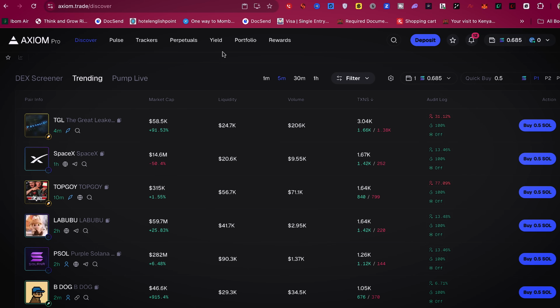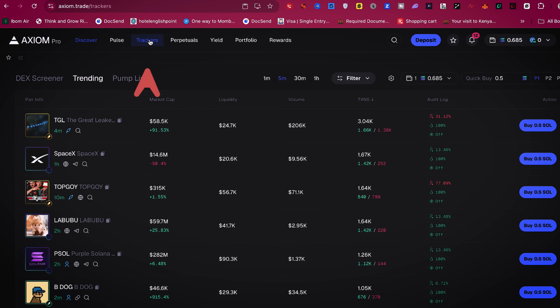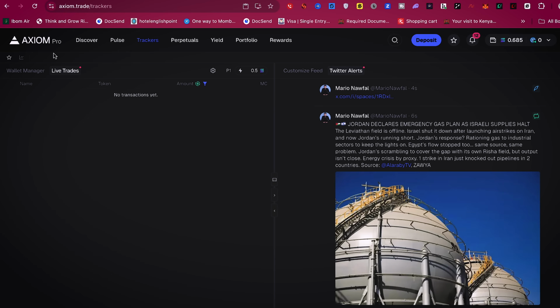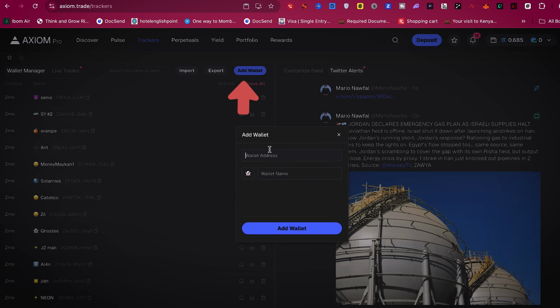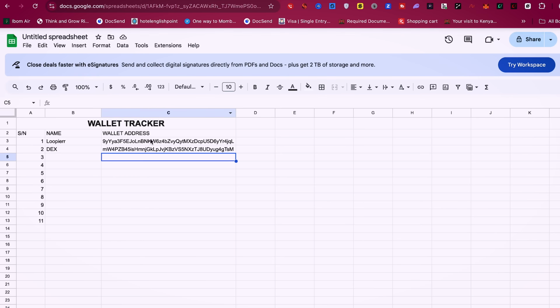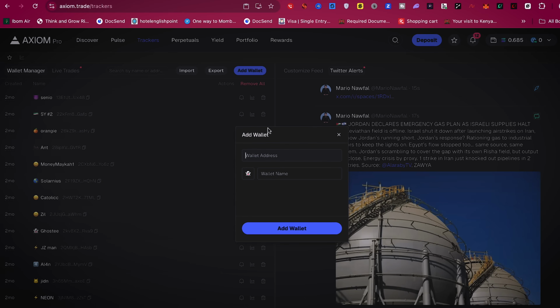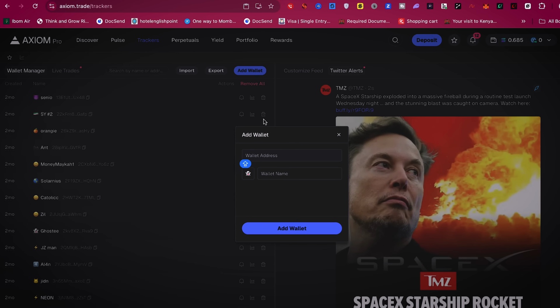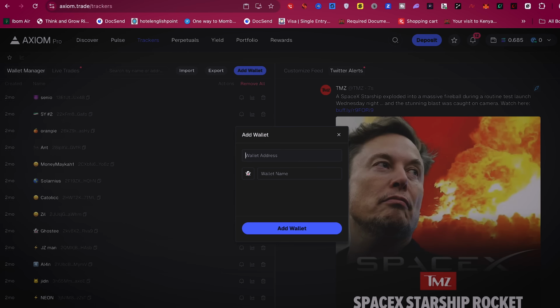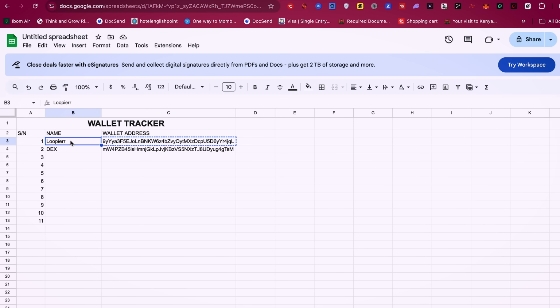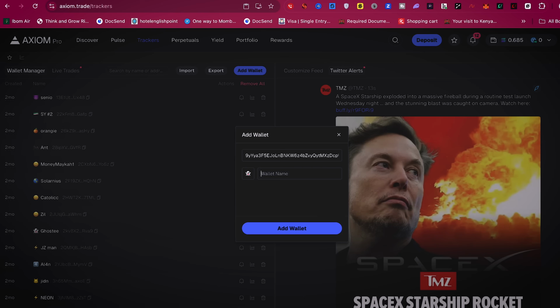So once you come to Axiom, next you're going to do is to click on trackers, and right here you click on wallet manager. So you can just click on add wallet. You come here, you copy the wallet and the name, and you click on add, and it's going to add for you instantly. So let me just do it for this first person here. I'll paste the address and then the name. And then I'll just click on add wallet.